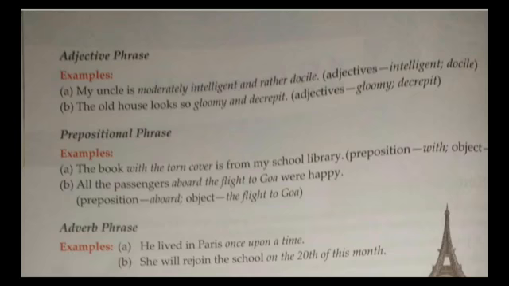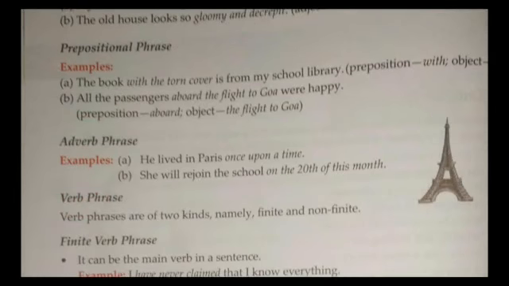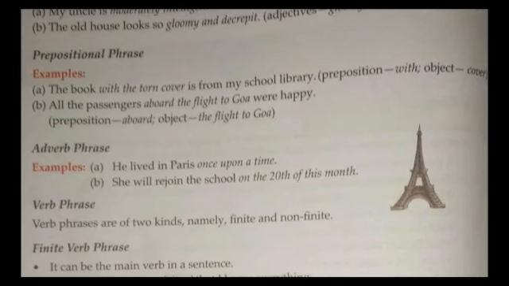Okay, now moving on to the prepositional phrase, like a preposition which shows the position of the noun and pronoun. Okay, let's see. The book with the torn cover is from my school library. Okay, तो ये कहाँ से है? Okay, the preposition is with. Okay, with the torn cover.